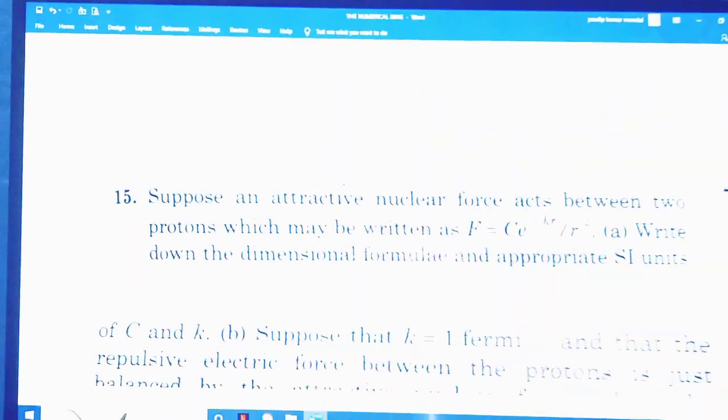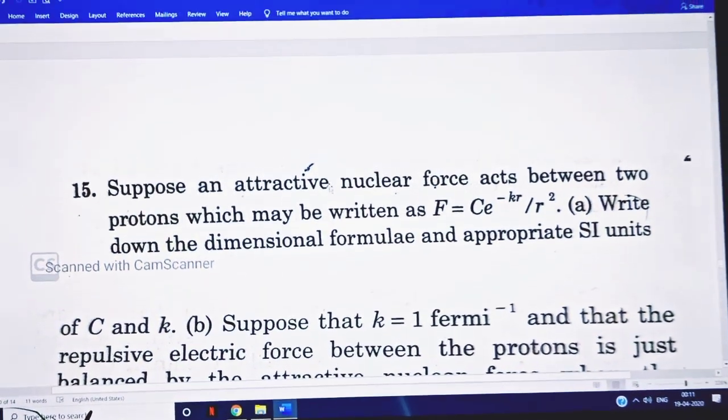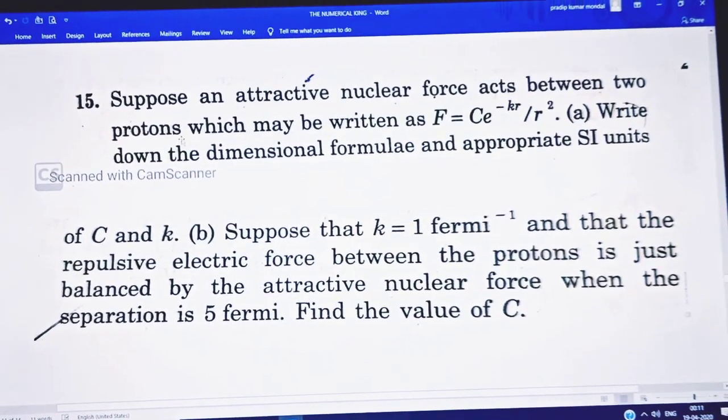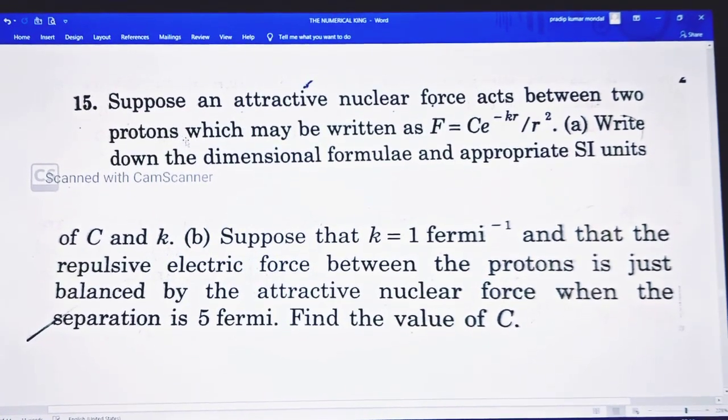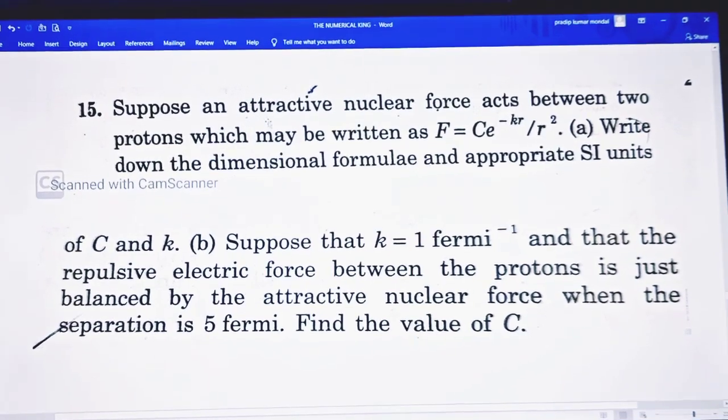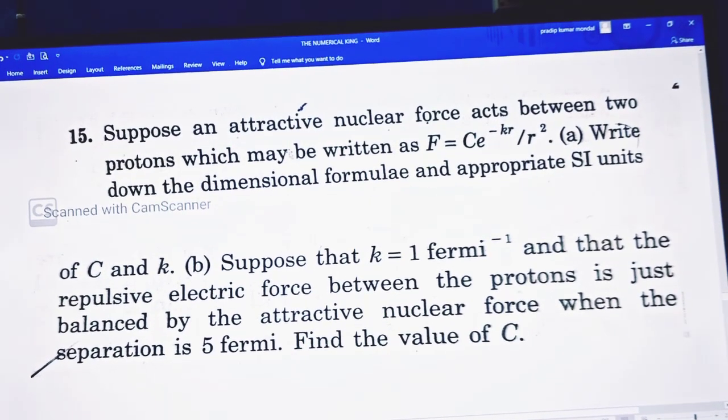Question 15: Suppose an attractive nuclear force acts between two protons. Suppose the nuclear force between two protons is attractive, not repulsive.